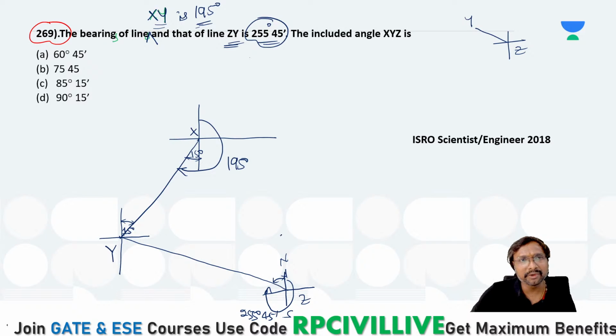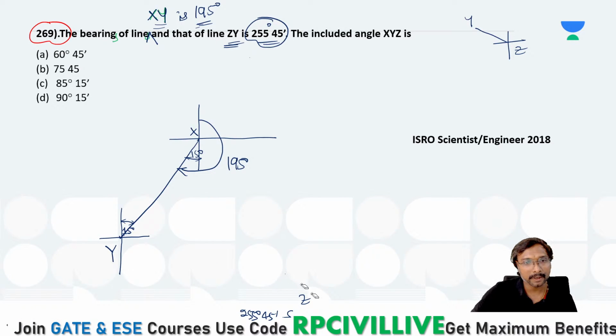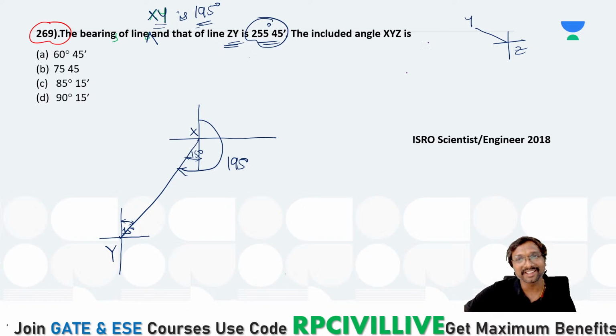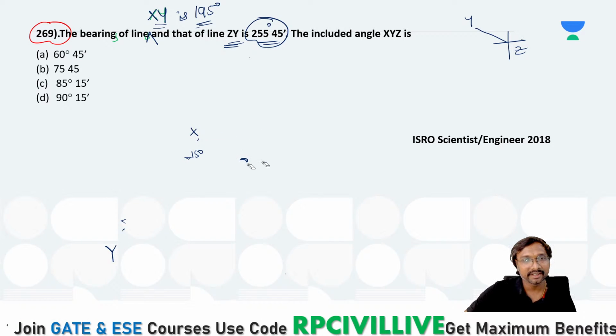Yes, ZY I have drawn correct only, no? 1, 2, 3, third quadrant. 1, 2, 3. Sorry, 180, 270. Okay, sorry. One second. Okay, that is what you are telling, Anjanelu. Yes, correct only. That is where I am checking where it is wrong. Yes, it is in the third quadrant only, no? Yes, it is not in the fourth quadrant, it is in the third quadrant. One second. I'll start it freshly.